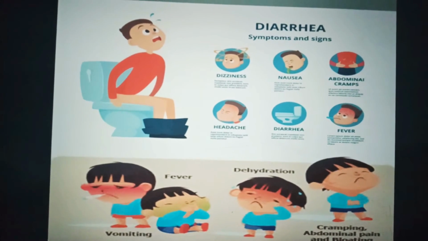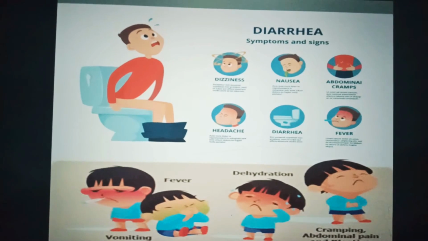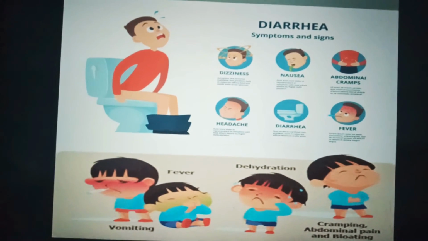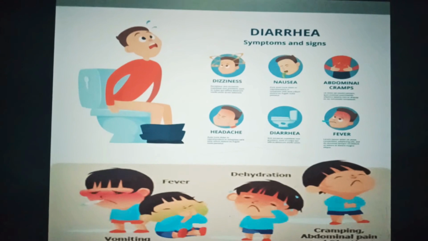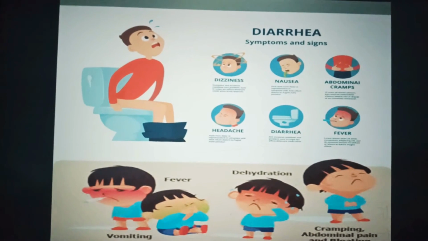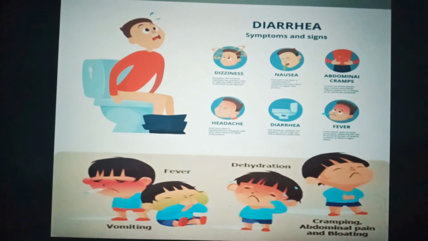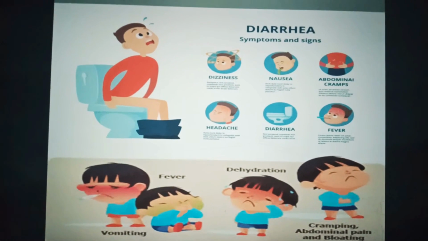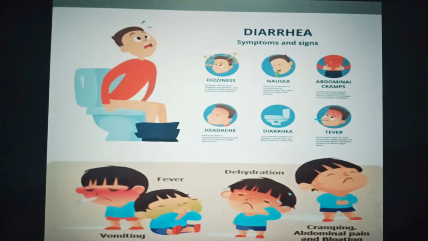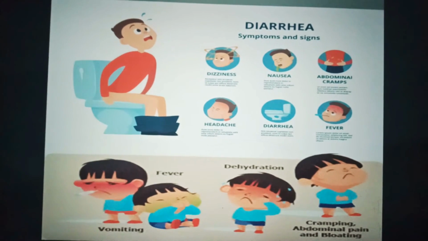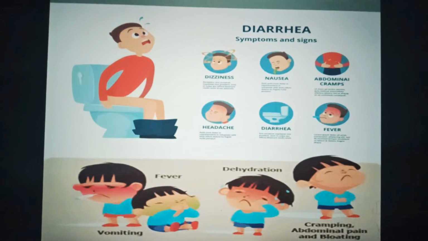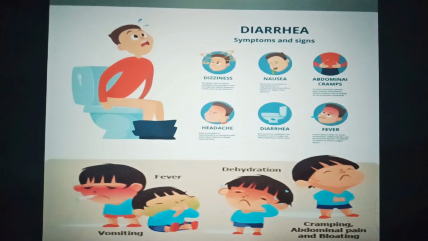The main causes of diarrhea include lack of adequate safe water. Diarrhea is also caused by viral or bacterial infections of the large intestine. If sufficient food and water are available, the patient recovers in a few days. However, for malnourished individuals, diarrhea can cause severe dehydration and can become life-threatening.